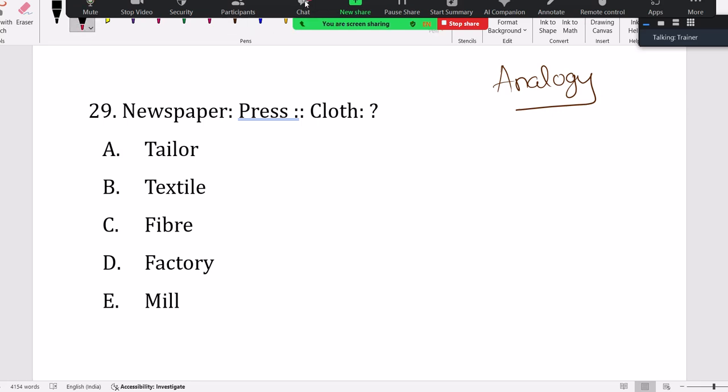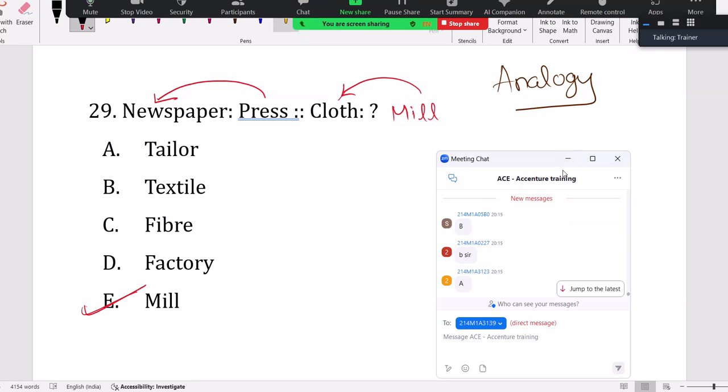Newspaper, press; cloth, what? It's not textile, mill. Newspapers come from a press, cloth comes from mills. Mill, cloth, not shirt or pants. Shirts and pants are a different thing, designed. It's only cloth, cloth from mill, not from textile it seems.